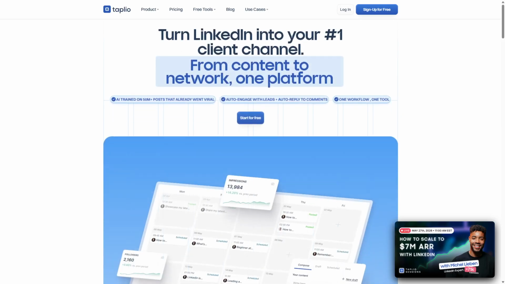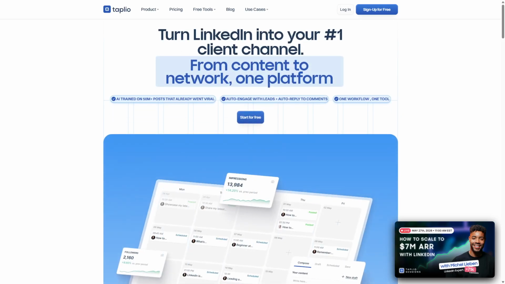Taplio versus LinkedIn. Which tool is better for growth? Choosing the right platform can completely change how you build your professional network without wasting time on ineffective strategies. Taplio offers AI-powered content tools, while LinkedIn focuses on broad social networking.